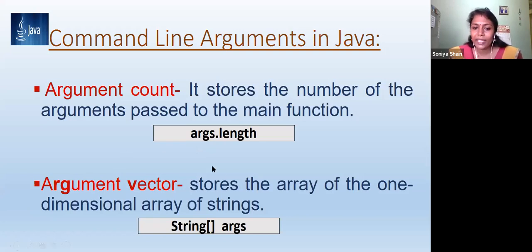Most probably it will be stored as a one-dimensional array of strings, that means a collection of strings. One string is a collection of characters, and a number of strings constitutes the argument vector. I already discussed it will be stored in args. Okay. So we have to remember args.length and string array args. Using these two, a property and a variable, we are going to implement the programs in Java using command line arguments.